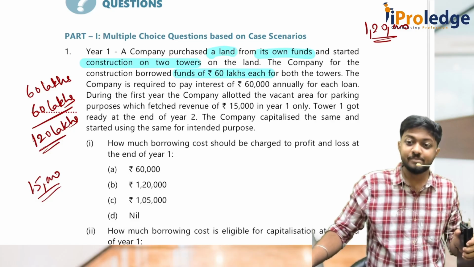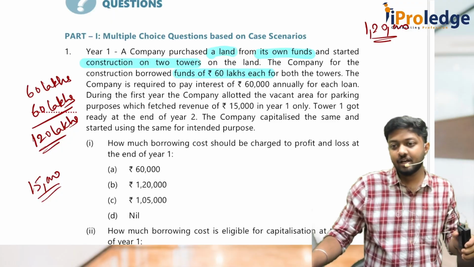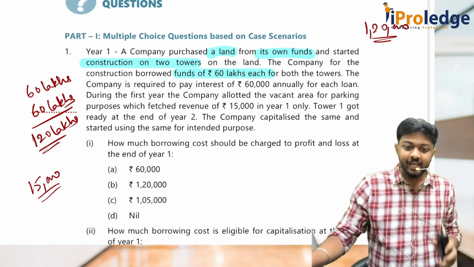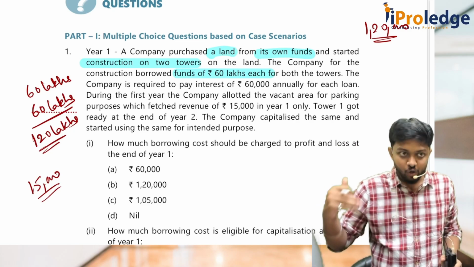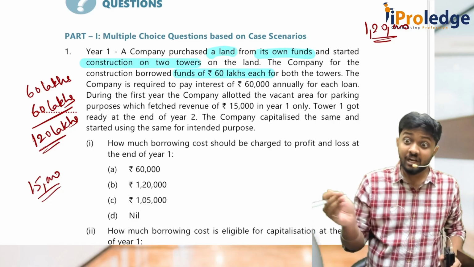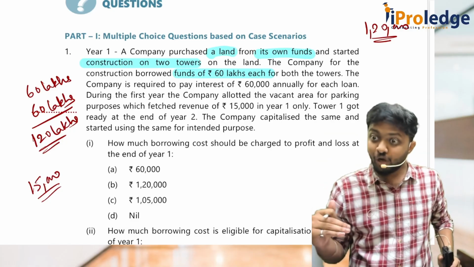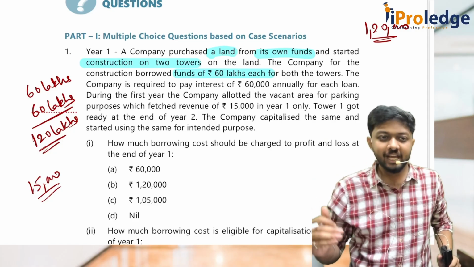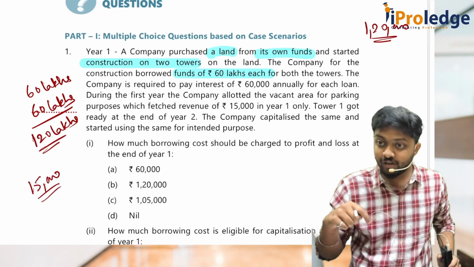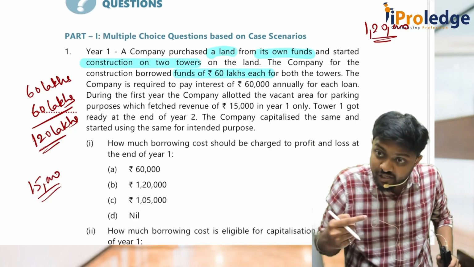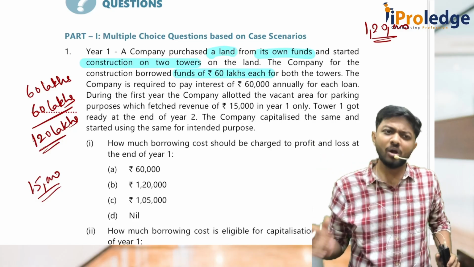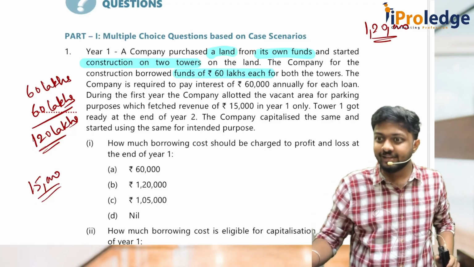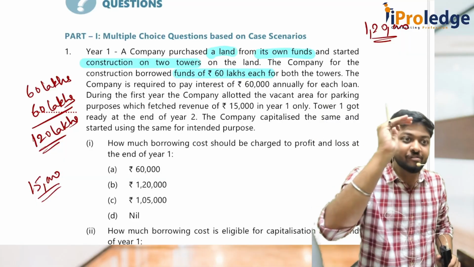This part comes under AS 10. In AS 10, while you are constructing a PPE, whatever extra revenue you get during the construction process, if it is related to the construction process, you can reduce it from the cost of the asset. Maybe you got scrap from the construction that you sold; you would have reduced it from the cost of construction.